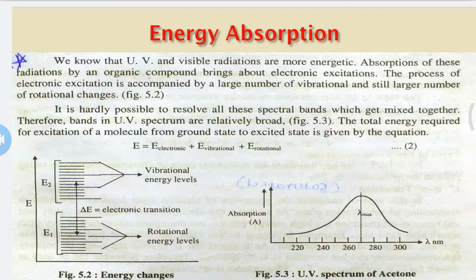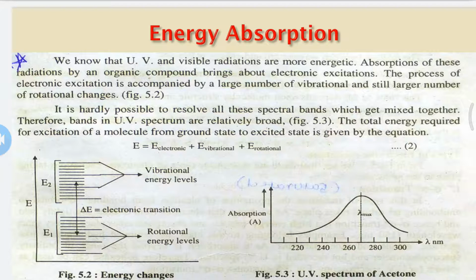Why are UV spectra relatively broad? Because in this spectrum, molecules absorb light energy, then vibrate, and then rotate. So vibrational changes as well as rotational changes occur in the molecule.